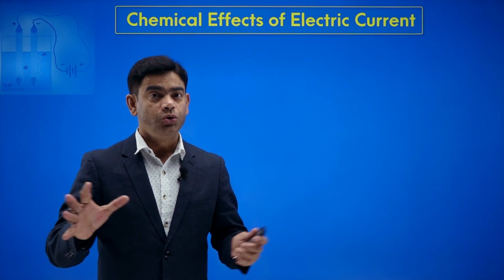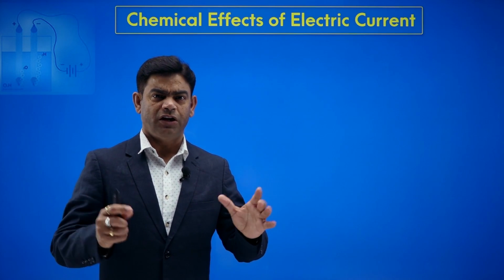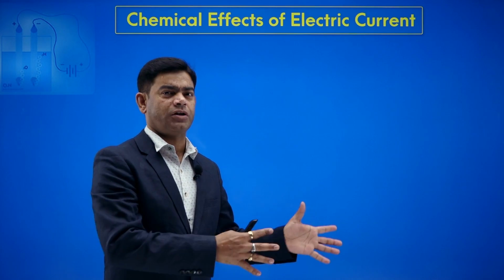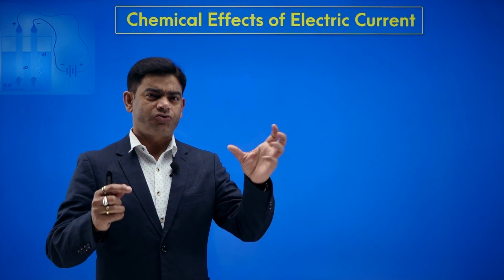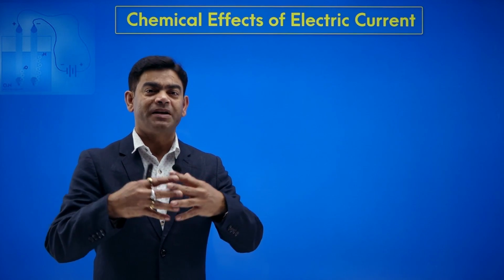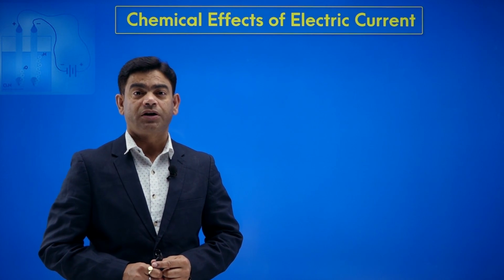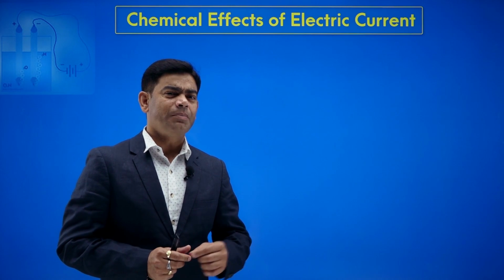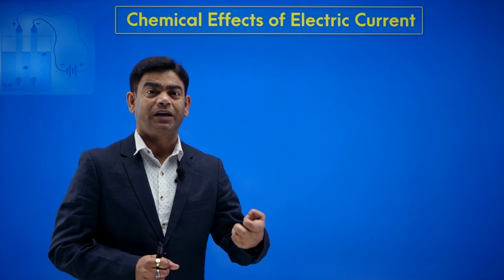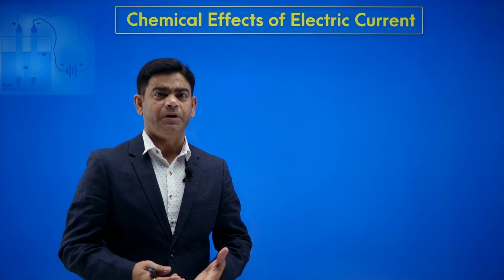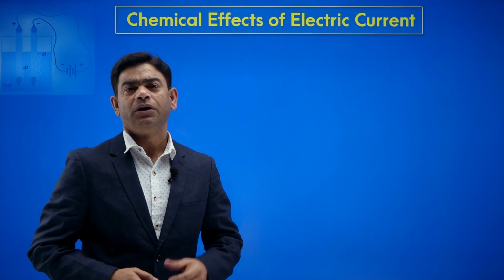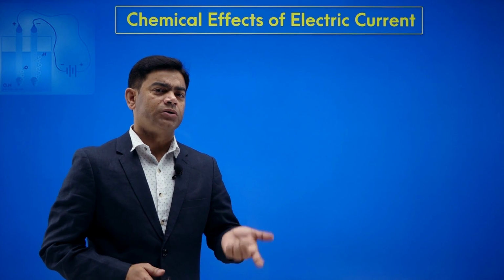Now chemicals, you know what are chemicals. We are linked with chemistry for chemicals. So chemistry and physics, a little bit mix up of both. So when we talk about chemical effects of electric current, it means there are some chemical changes in the chemistry of an element due to electric current. Okay, so we'll talk about all those things.